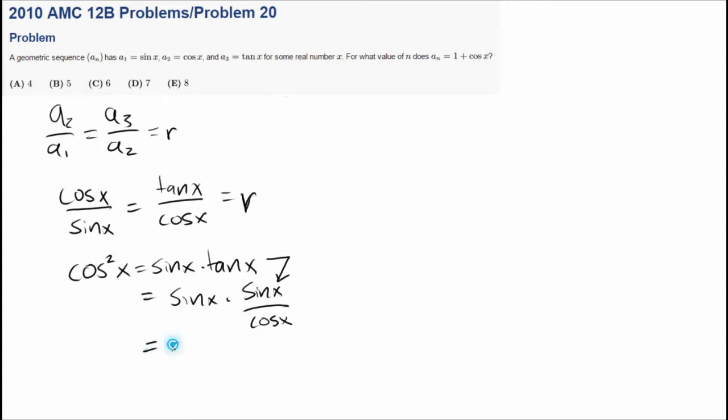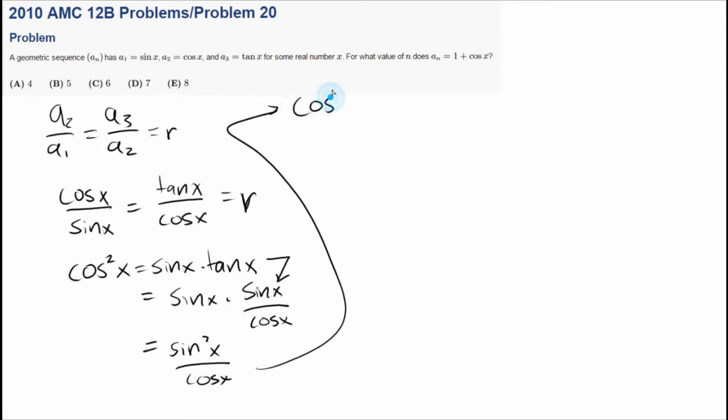Which is equal to sine squared of x over cosine x, which means cosine cubed of x equals sine squared of x, because we multiplied both sides by cosine of x. So we have this, which may be useful.